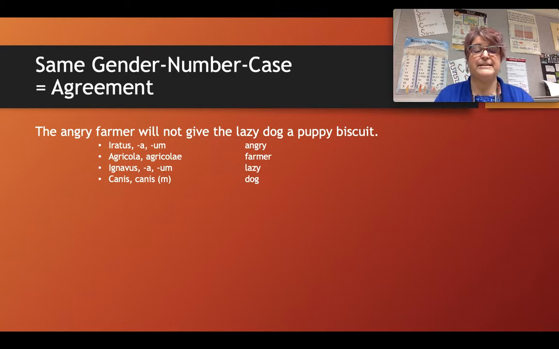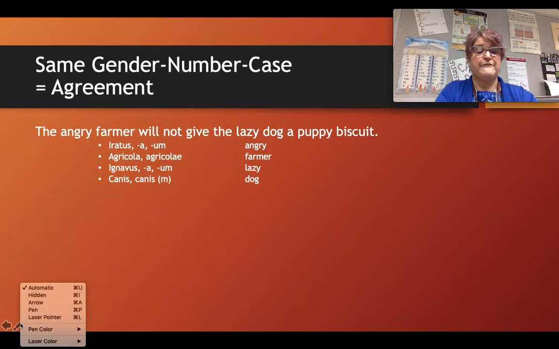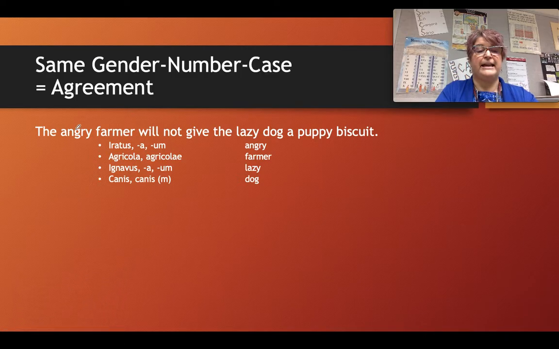Let's take a look at this sentence which says, "The angry farmer will not give the lazy dog a puppy biscuit." So I have two pairs of nouns and adjectives in this sentence. The first pair is angry farmer. And if we look at the phrase angry farmer, we should notice that it is the first noun and adjective in the sentence and comes immediately in front of the verb will not give.